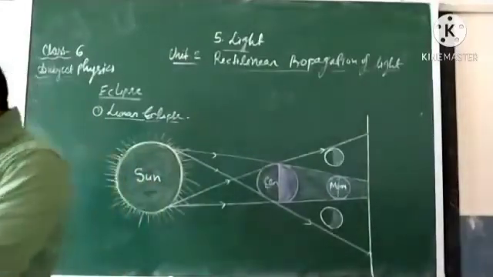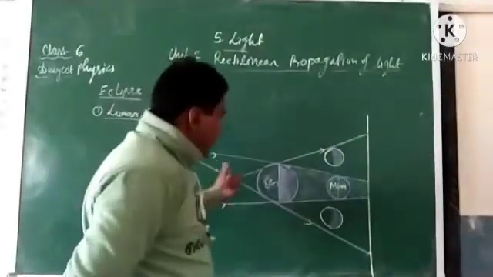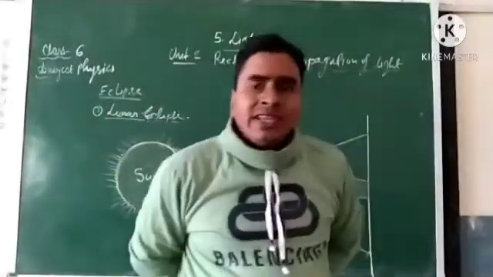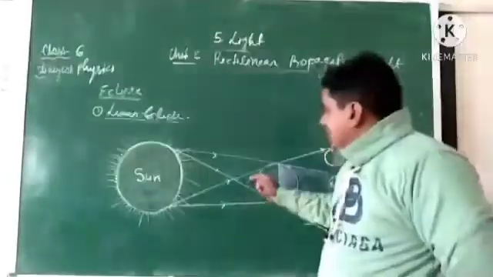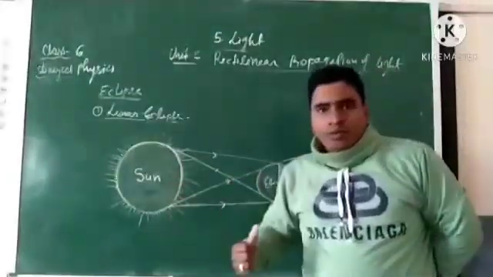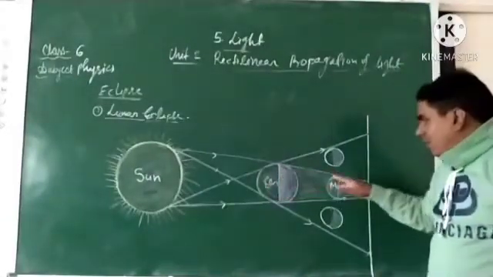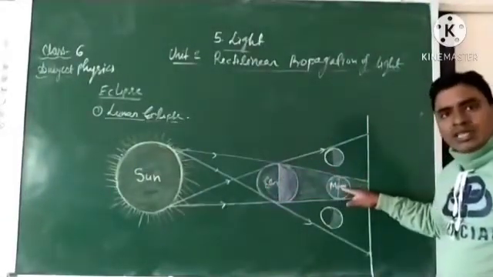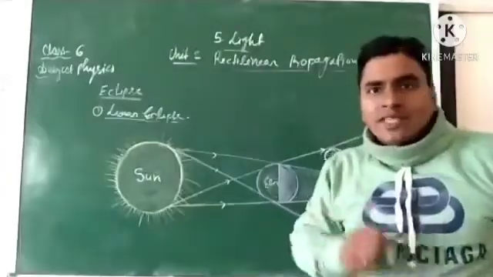Either you can say that when the earth, moon and sun come in the same straight line and in the same plane, in such a way that the earth is in between the sun and moon, then the shadow of the earth falls on the moon. Due to this, the moon completely disappears. It becomes invisible.